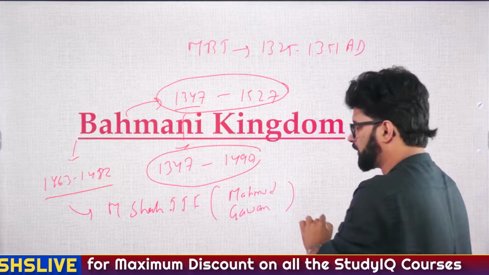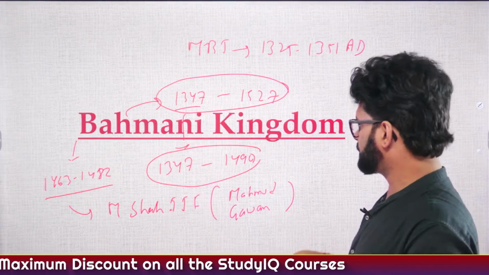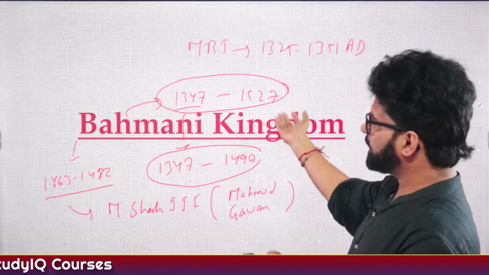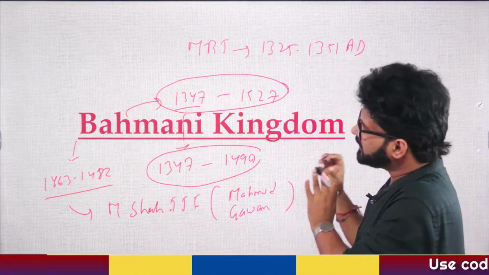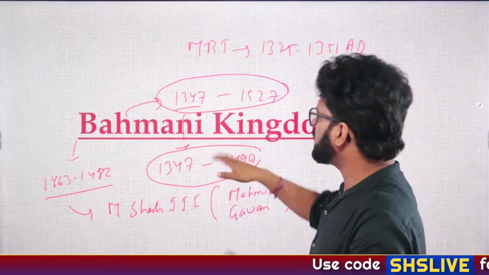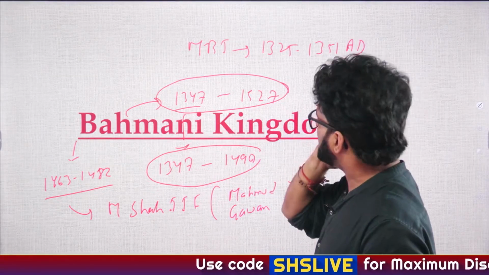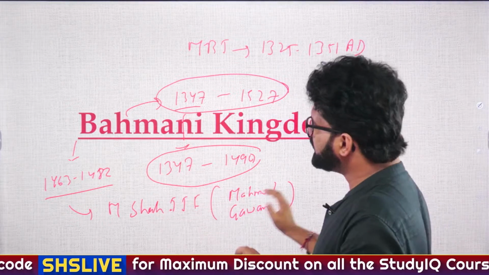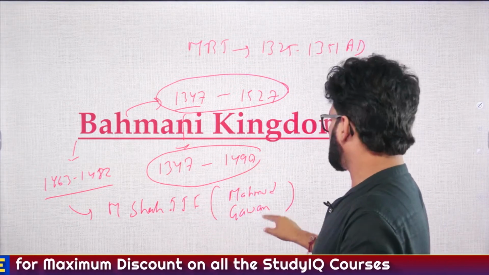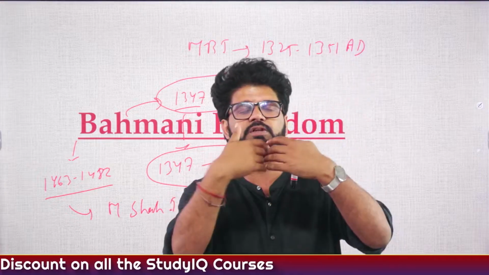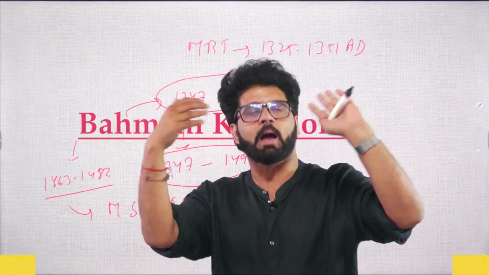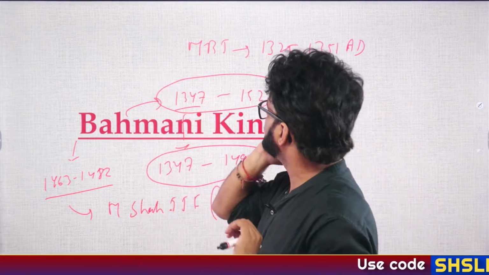He is very important. If UPSC or other exams ask questions related to Mahmud Gawan, Muhammad Shah III, and the things which happened during the Bahmani Kingdom, you have to understand the key facts related to it, plus what NCERT says about the Bahmani Kingdom and the Deccan Sultanate. Fine. So 1463 to 1482, Muhammad Shah III's reign, is the most important period. Mahmud Gawan was the minister, and that's why Muhammad Shah III was able to rule the Bahmani Kingdom in a much better manner. Then something happened. What happened? We'll talk about it in a few moments.